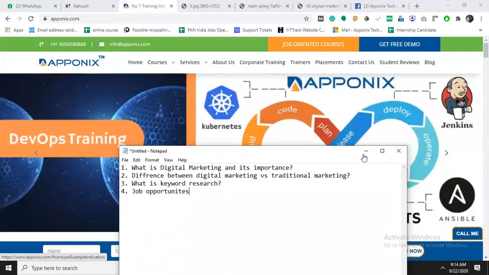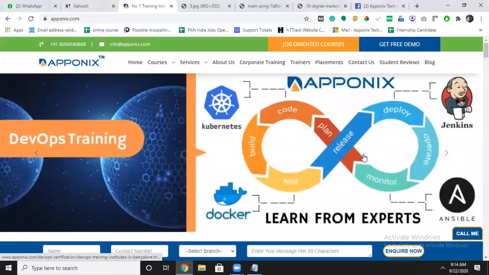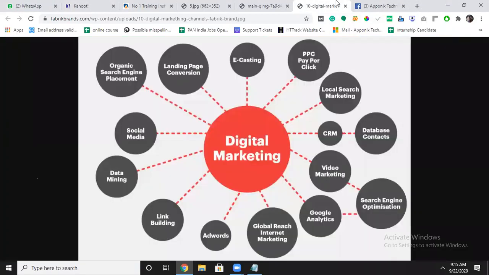Okay, first thing is digital marketing. What is digital marketing? Digital marketing means you have to market any product or any services via online. Like any business, if you want to market, you have to use the digital channels to promote your business or services or any kind of information.